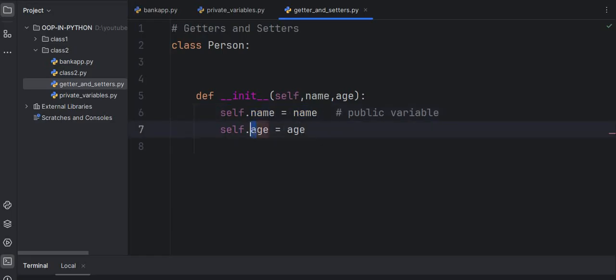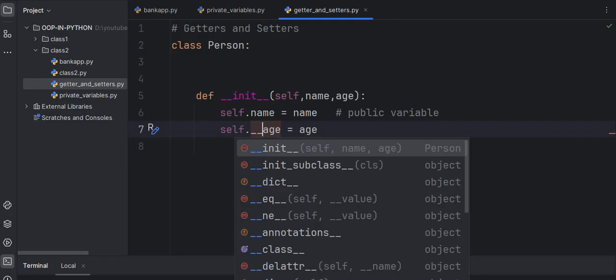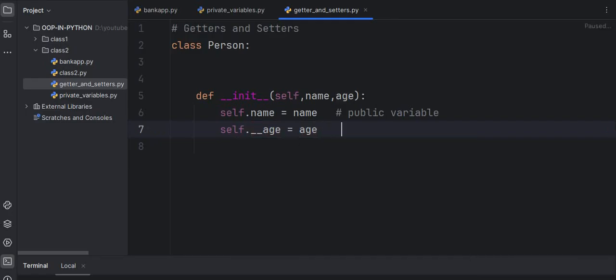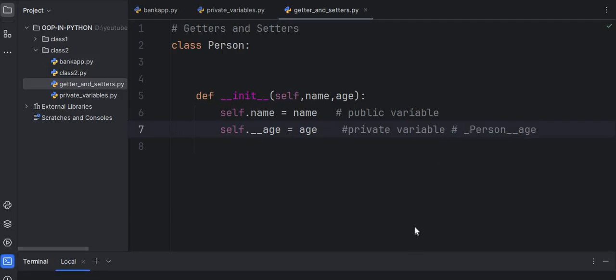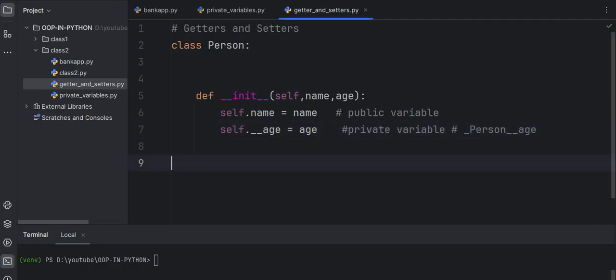And I want to change this age variable to private, with an underscore. Python internally converts this to underscore Person underscore age.